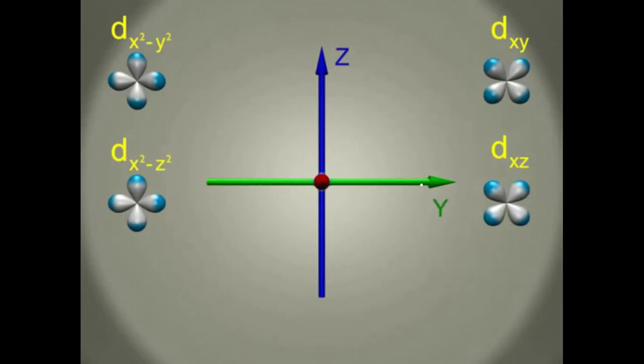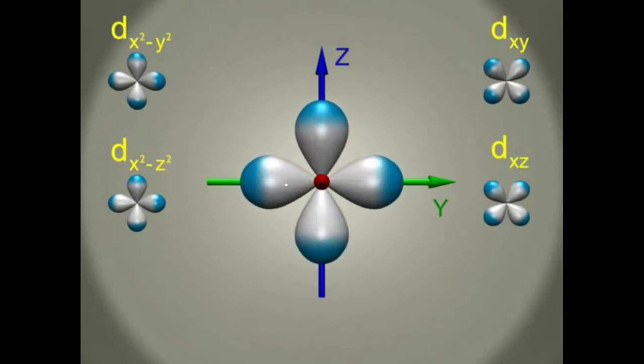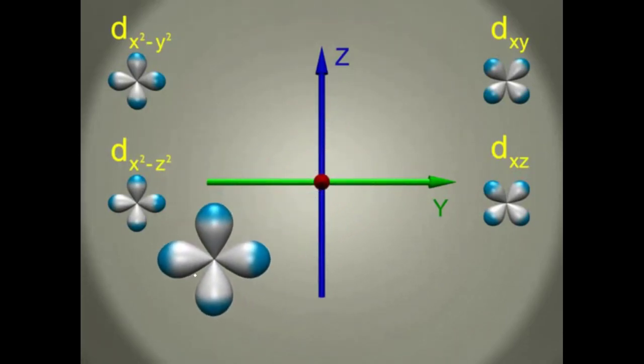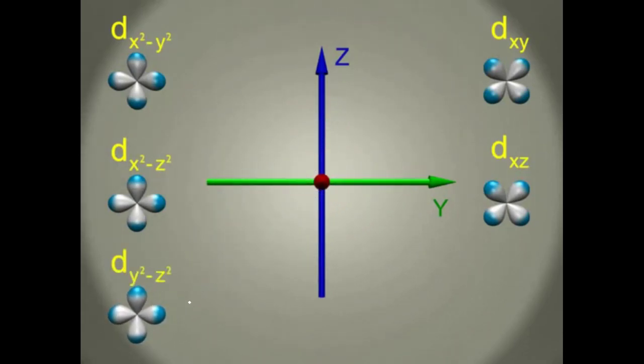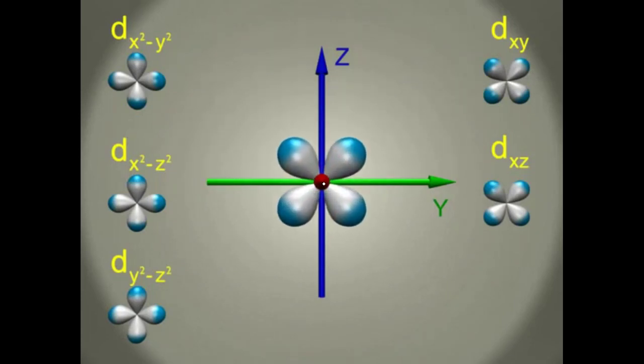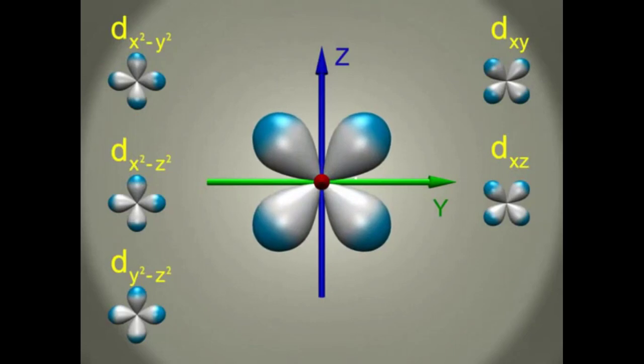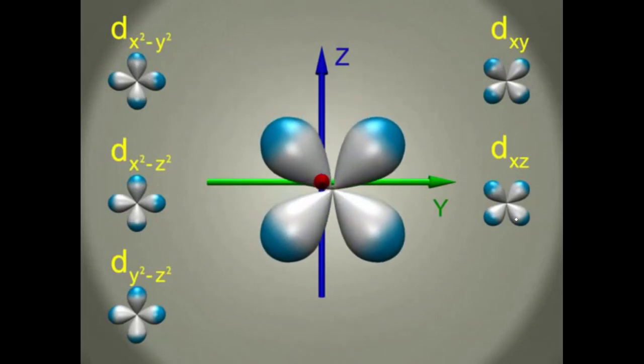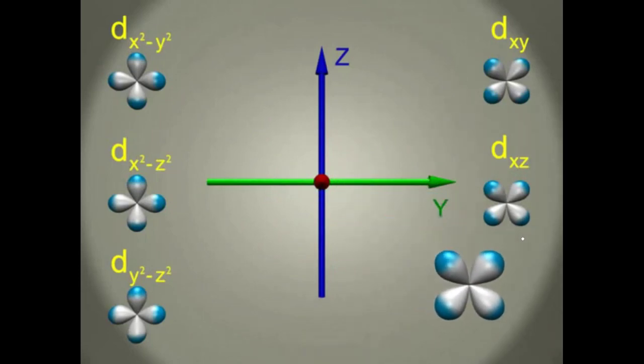Now this is the y-axis and z-axis, and if the lobes are present on the axes, these are called the dy square minus z square orbital. If the lobes are in between the y-axis and z-axis, these are called the dyz orbitals.